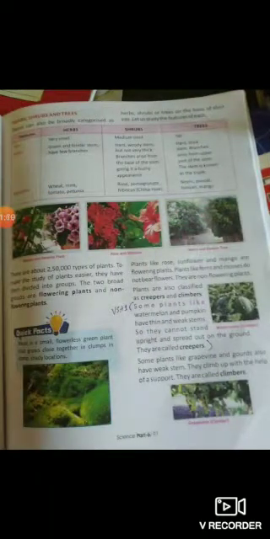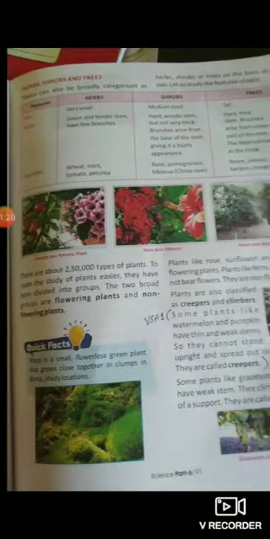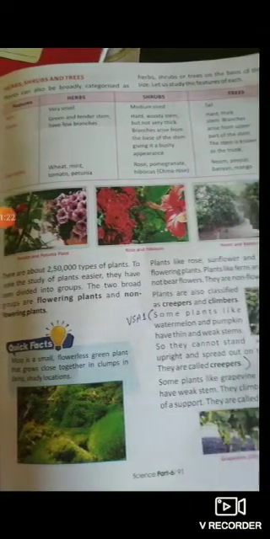Now once you go around the world, you will get many kinds of plants, so it is very difficult to identify various kinds of plants. For that purpose, our scientists divided all the plants according to their sizes into 3 groups. One is known as herb, another is known as shrub, and one is known as a tree. So these are the major 3 groups into which plants are divided.